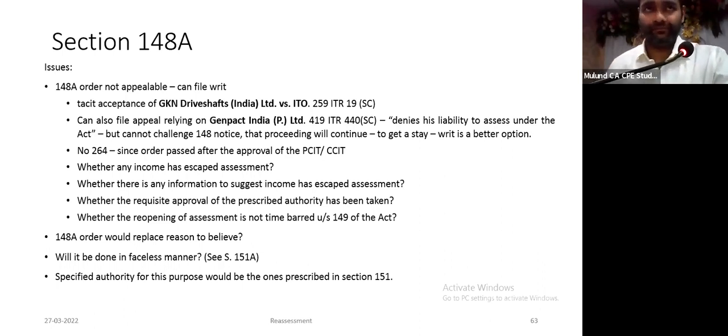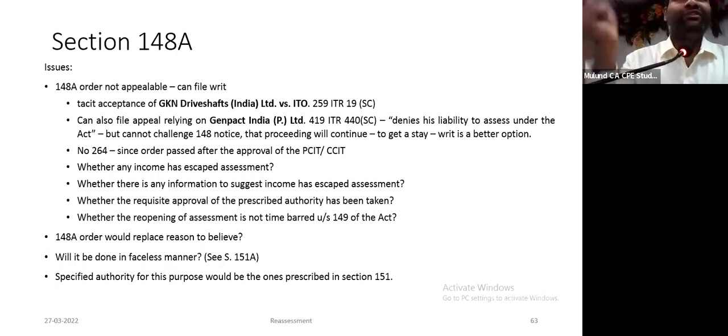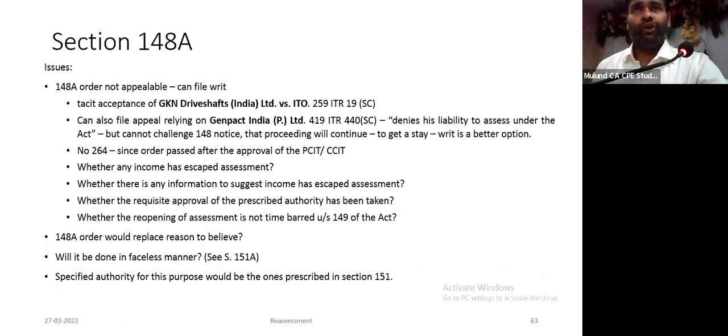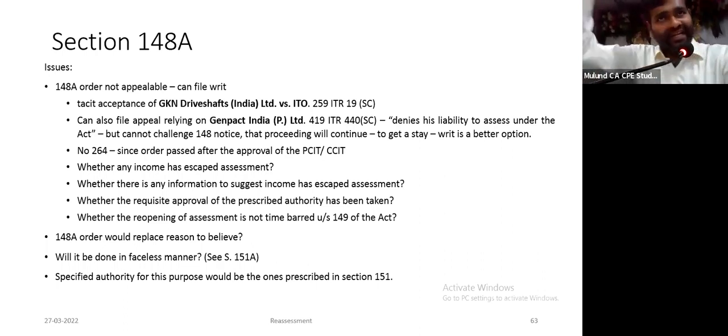But then the problem is that when you file an appeal to CIT(Appeals), he will not stay the proceedings. He has no power to stay. तो ये भी चलता रहेगा और assessment भी चलता रहेगा. The better option is to file a writ. You cannot do 264 because उसका ही approval लेके उसने order pass किया. If he himself has granted approval, we cannot go to him.